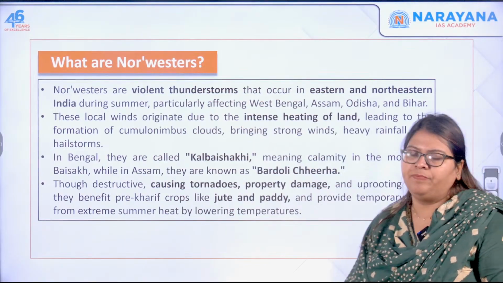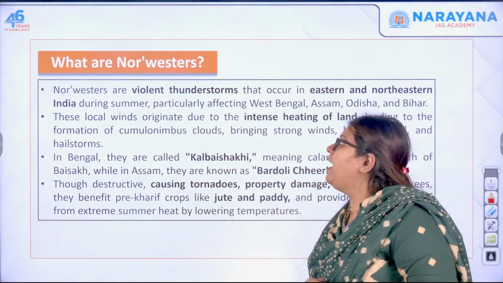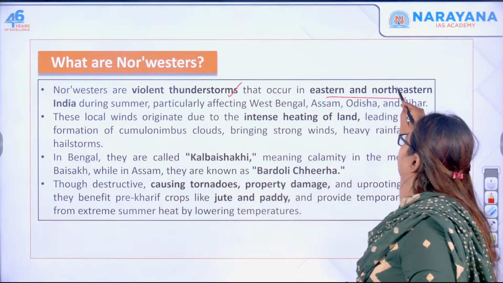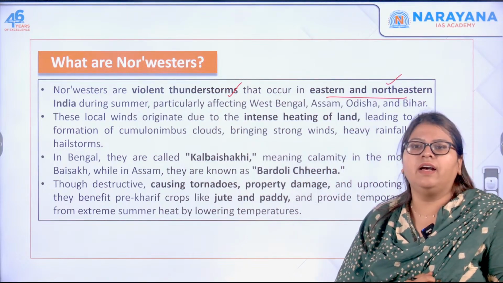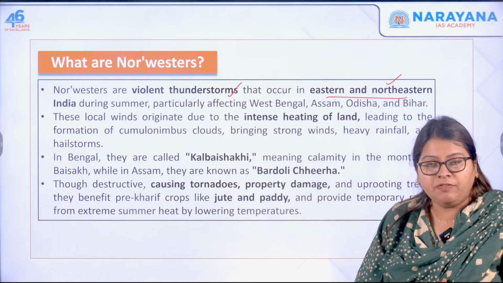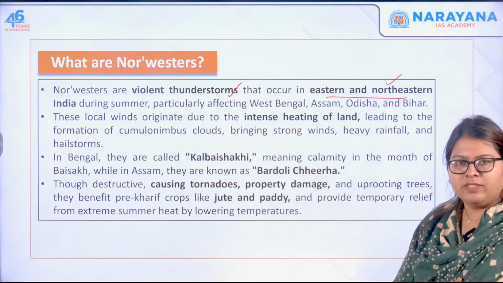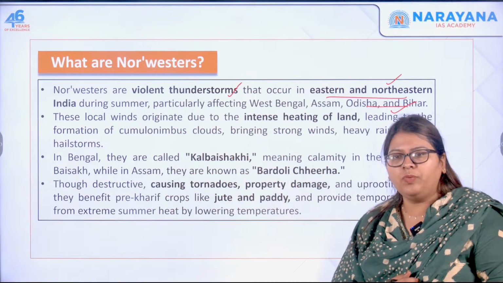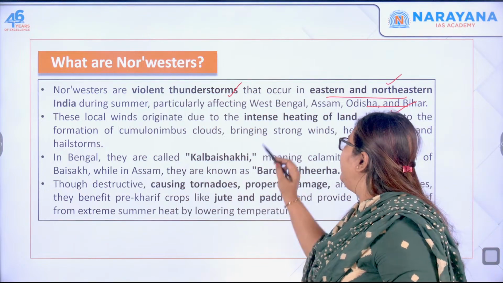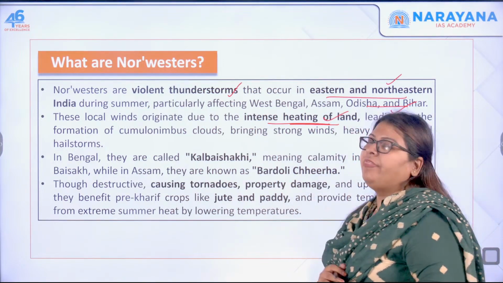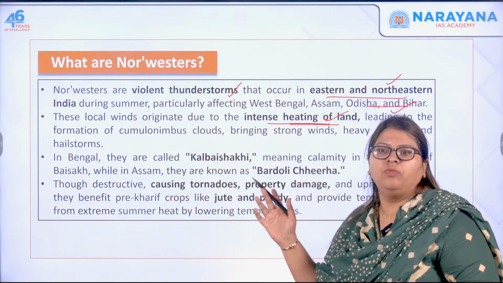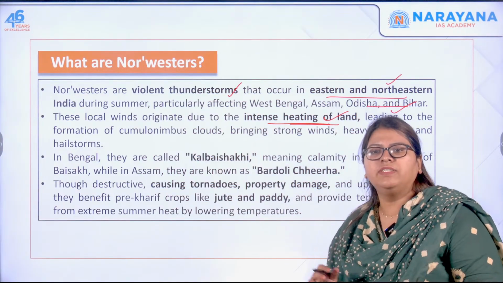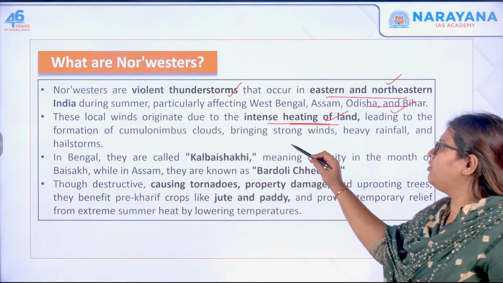Let us actually see. Nor'westers are violent thunderstorms which occur in eastern and northeastern India during summer, specifically in states like West Bengal, Assam, Odisha and Bihar. The winds originate due to intense heating of the land. That leads to the formation of cumulonimbus clouds. There will be strong winds, heavy rain as well as hailstorms.